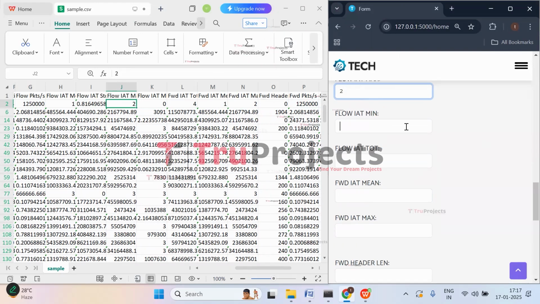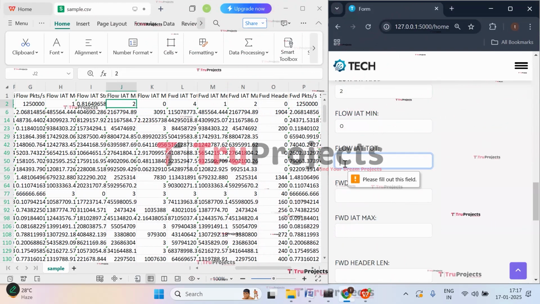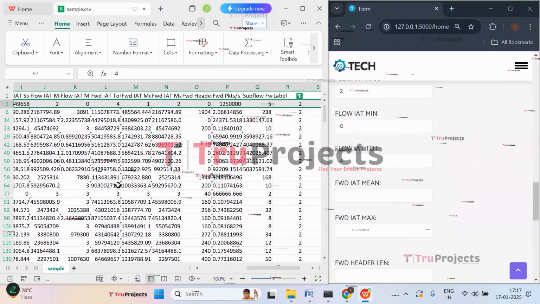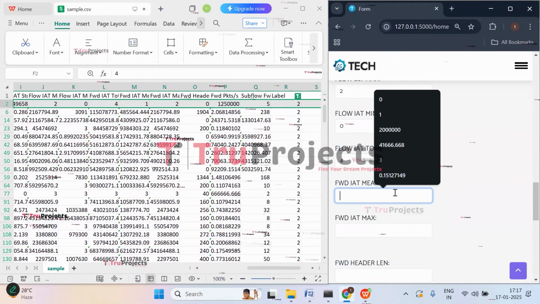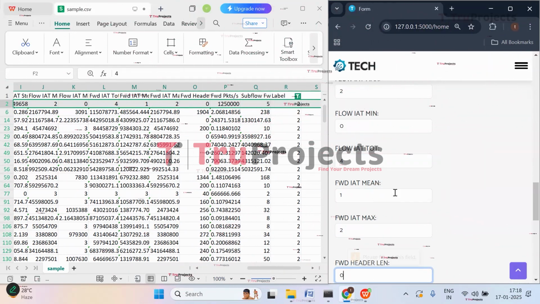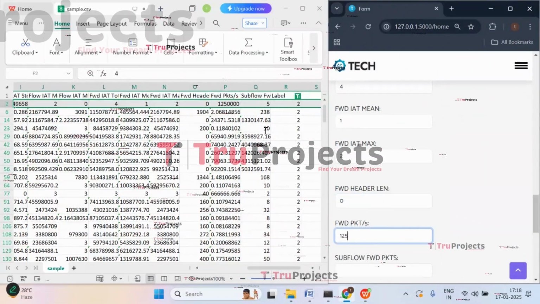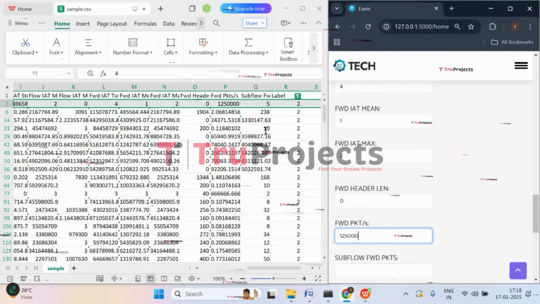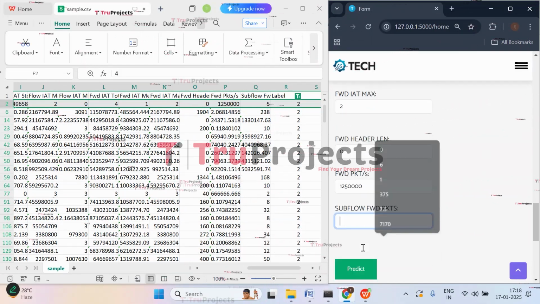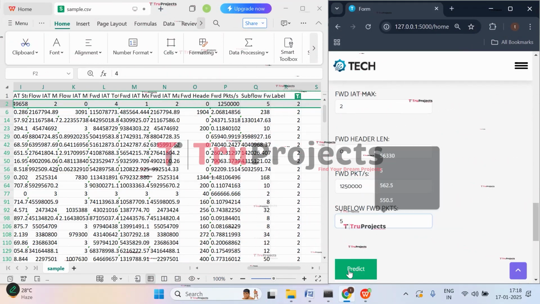And the next value is 0. Flow IAT total is 4. The next value is 1. IAT max is 2. 0. 1,25,000. So that is 12,50,000. And then we have subflow bytes as 5. Now click on predict.